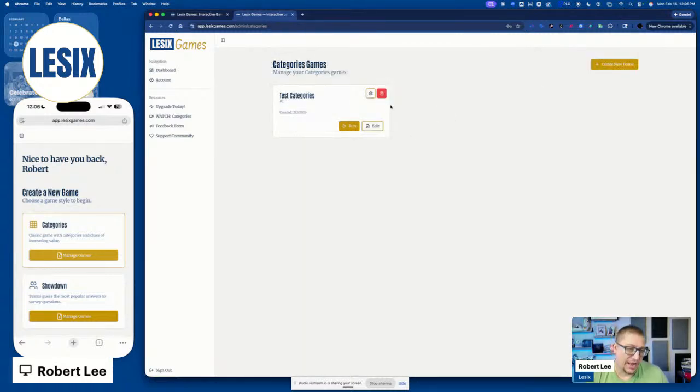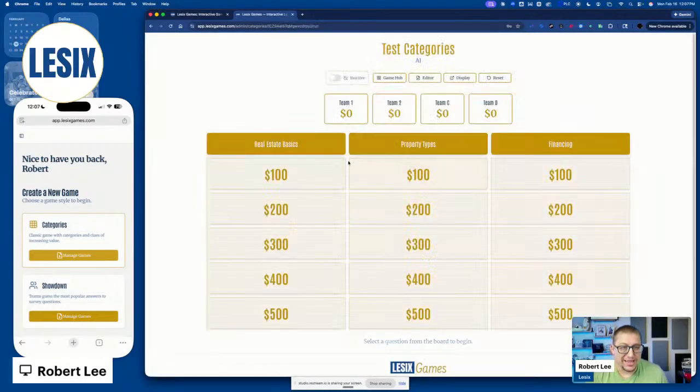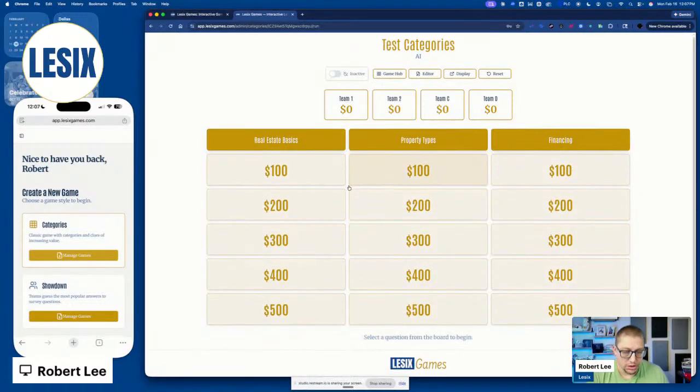You can just click save changes. And now we have the ability to run the game. So I'm going to go ahead and click run. And this is what you see, the game controller. Now this is where you control everything the game has to do. So this is something you see on your screen.